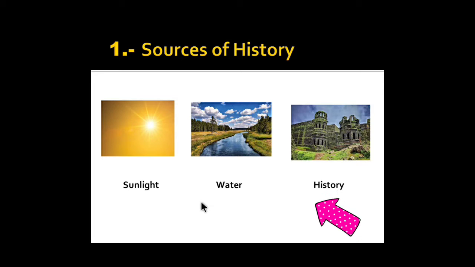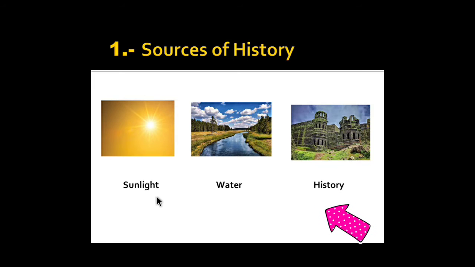Why are we saying that the source of water is the river and the source of sunlight is the sun? Because from the river we are getting the water, that's why it is the source of water. From the sun we are getting sunlight, that's why we say the sun is the source of sunlight. In the same way, from a particular place or thing we are getting history, and that is called the sources of history.